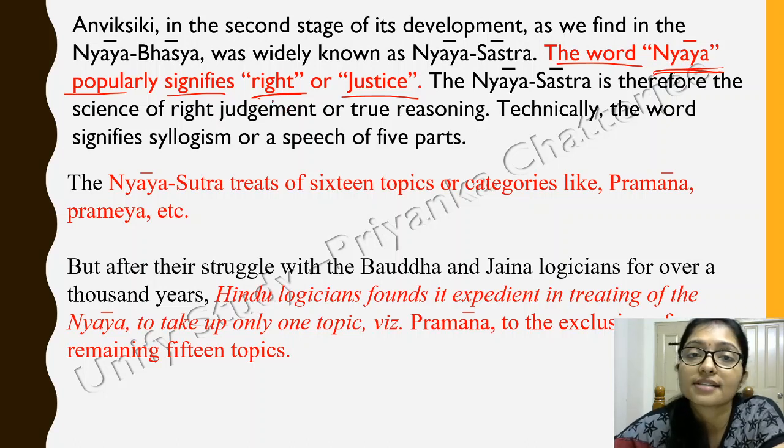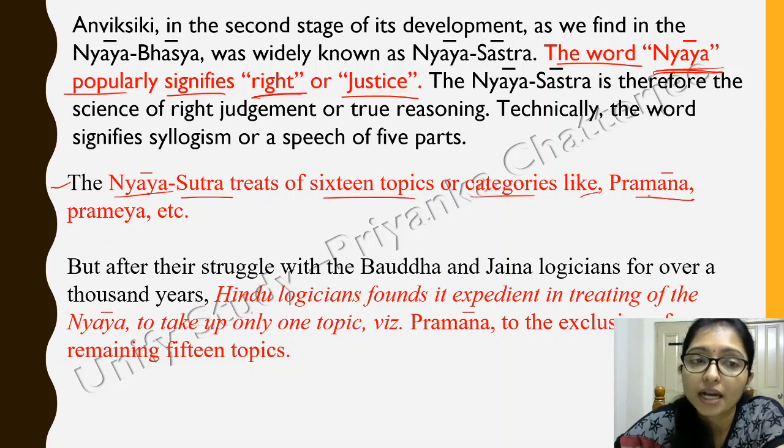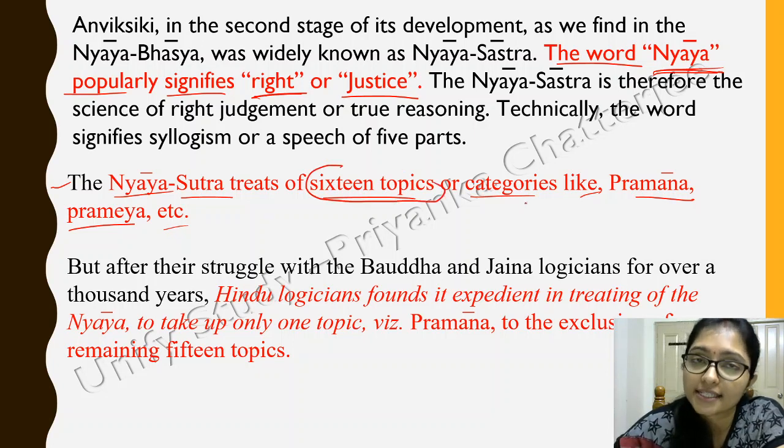Now the Nyaya Sutra treats 16 topics of categories like Pramana and Prameya, etc. This is very important, that there are 16 topics of categories in the Nyaya Shastra.